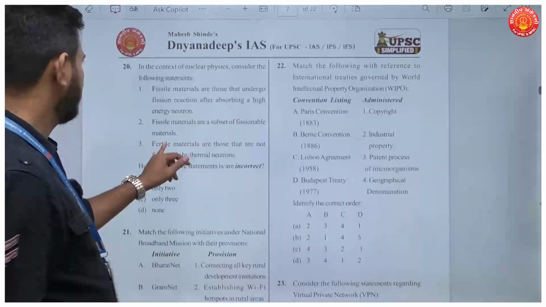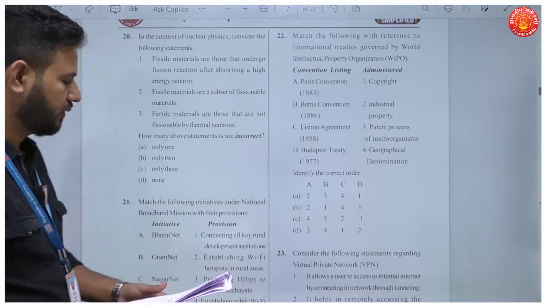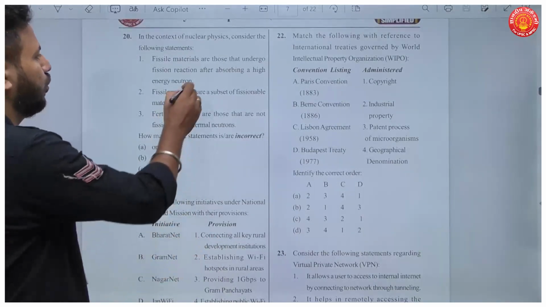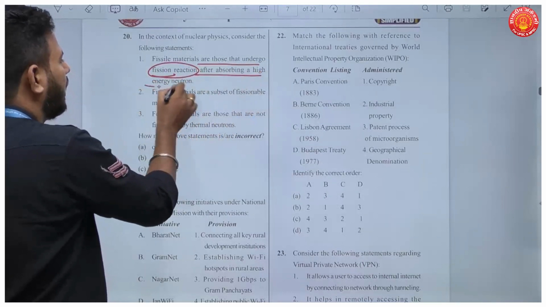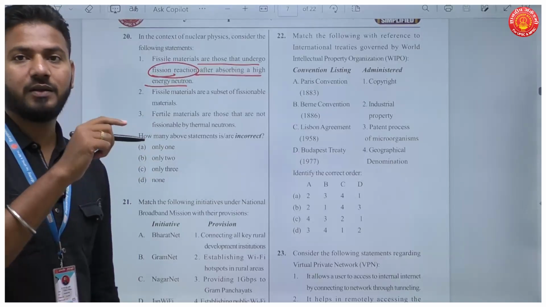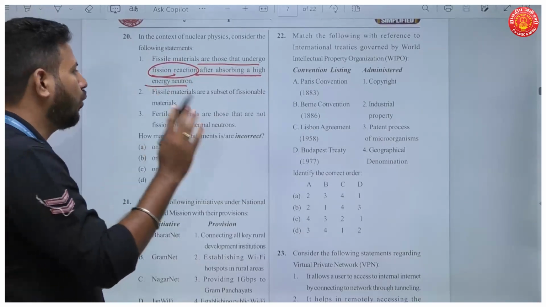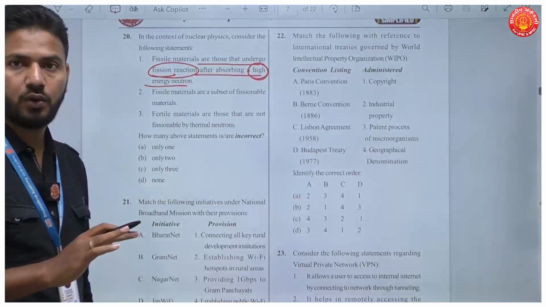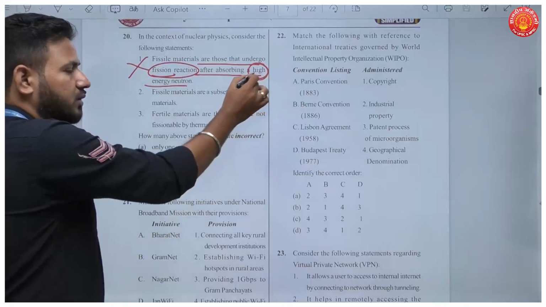Next, question number 20. In the context of nuclear physics, consider the following statements. Now, like I said, fissile and fertile materials. Fissile materials are those that undergo fission reaction after absorbing a high energy neutron. See, when I was explaining the process of nuclear reaction, I said a low energy neutron is required, not a high energy neutron. So this statement is incorrect only because of this term.